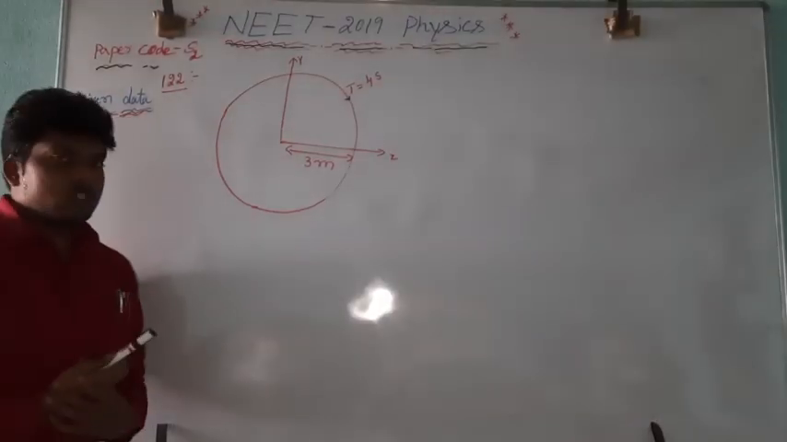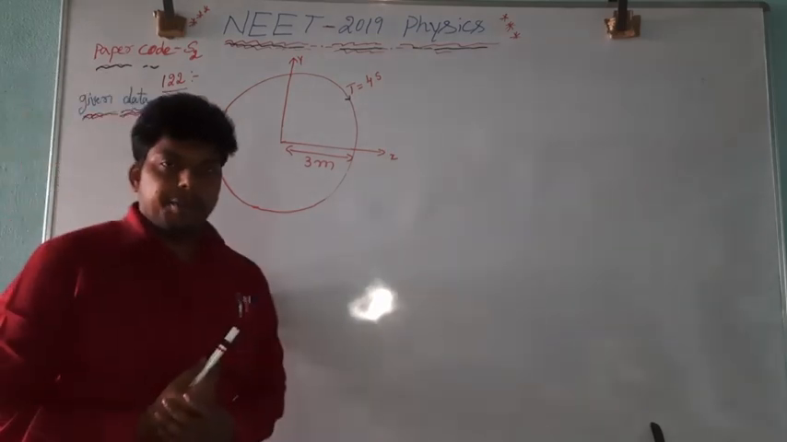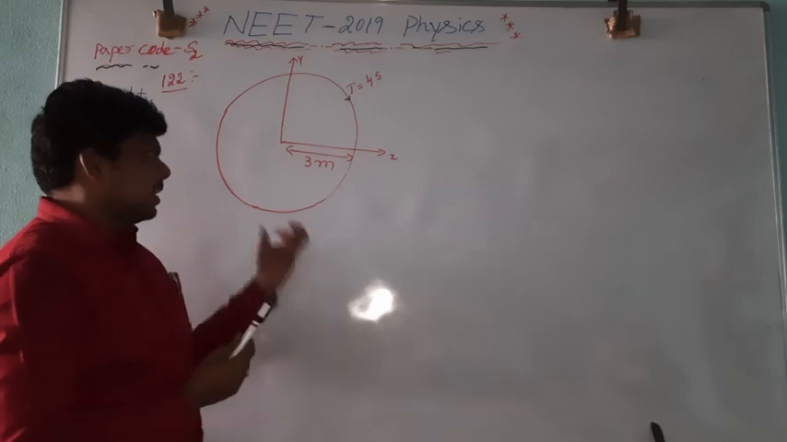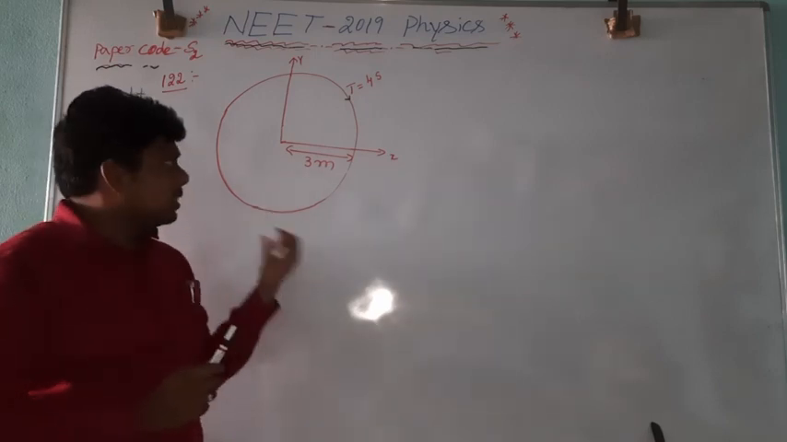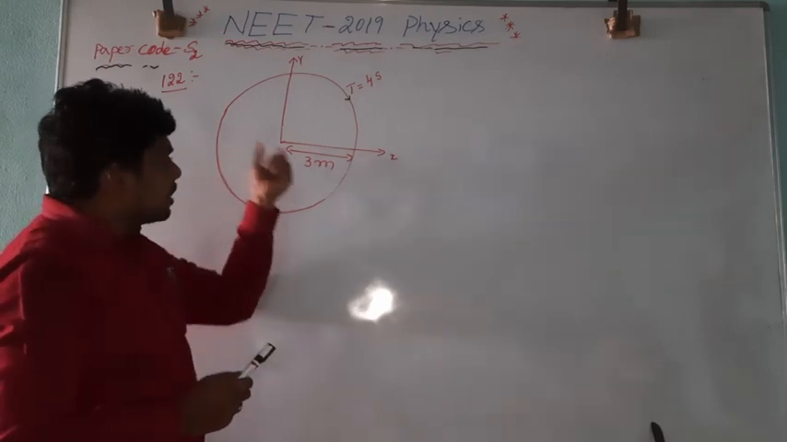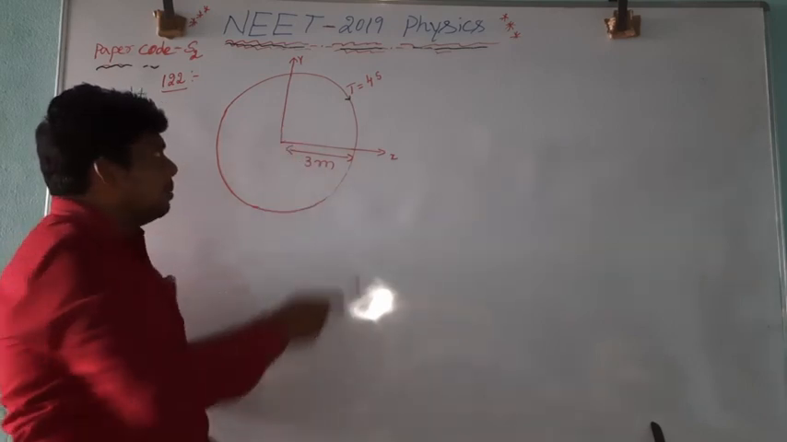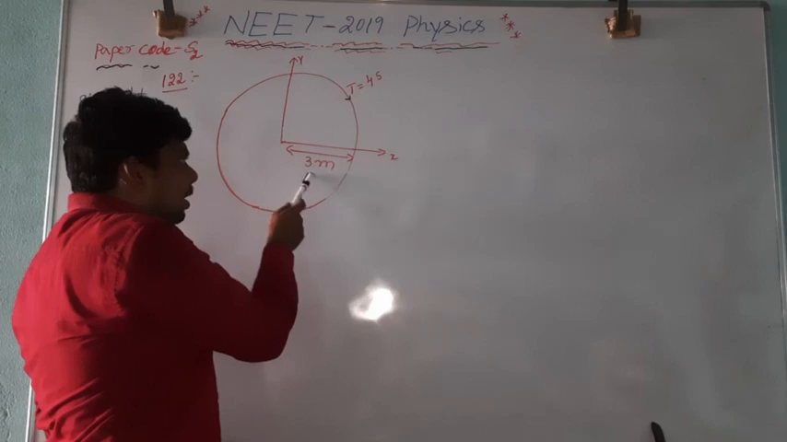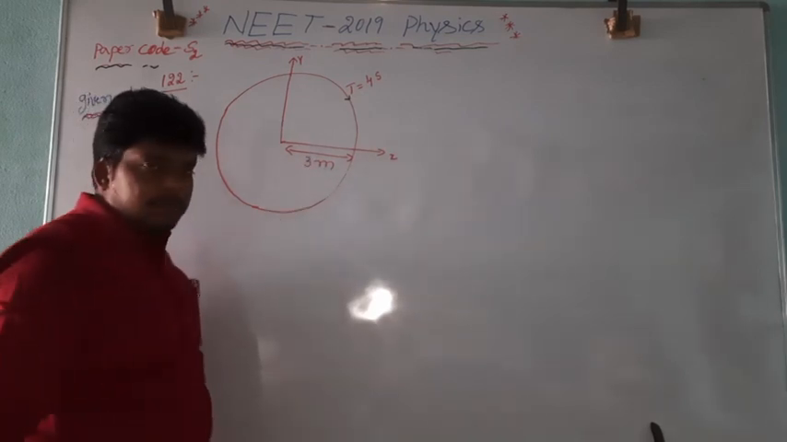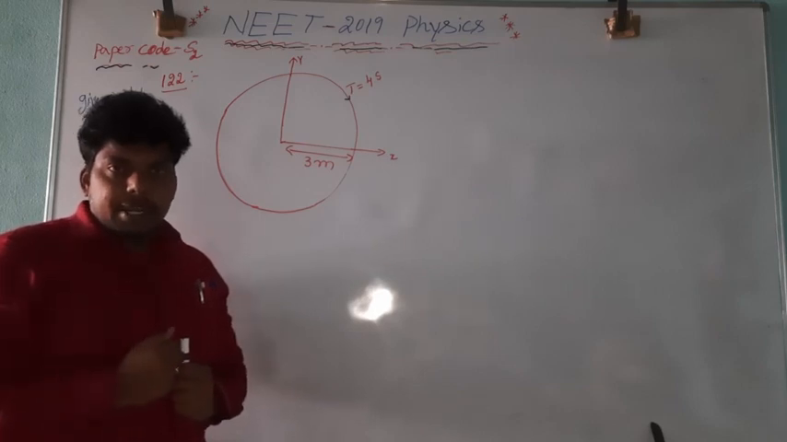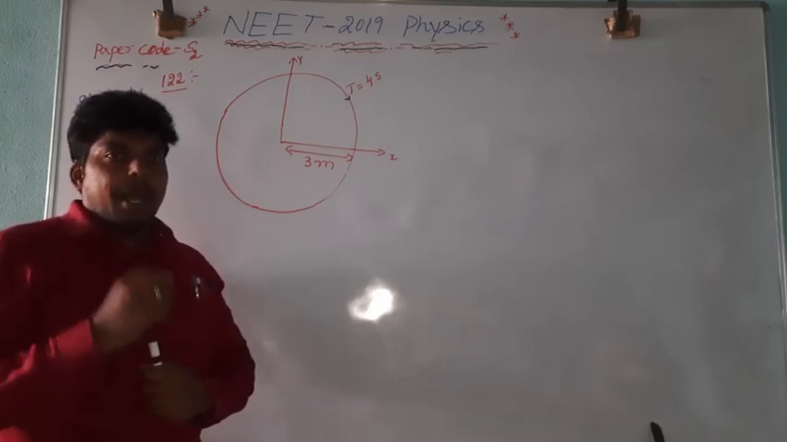Now the next question number is 122. In this question, they have given the diagram. By observing the diagram and the values mentioned in it, whether it is the time period of revolution or the radius of the circle, we have to find out the required equation.